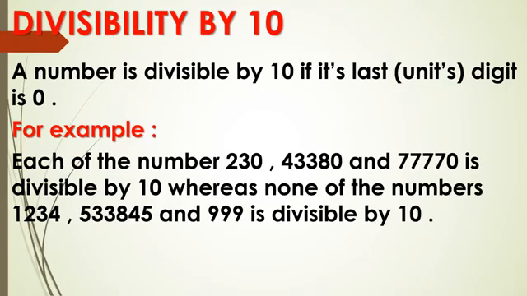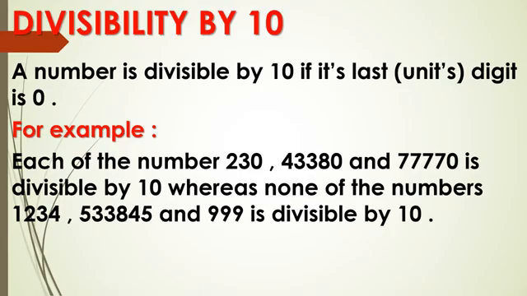See some examples. Each of the numbers 230, 43,380 and 77,770 is divisible by 10. Why are they divisible by 10? Because in all these three numbers, the ones place digit is 0.